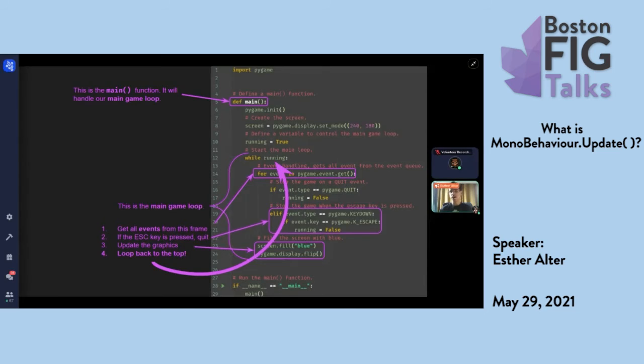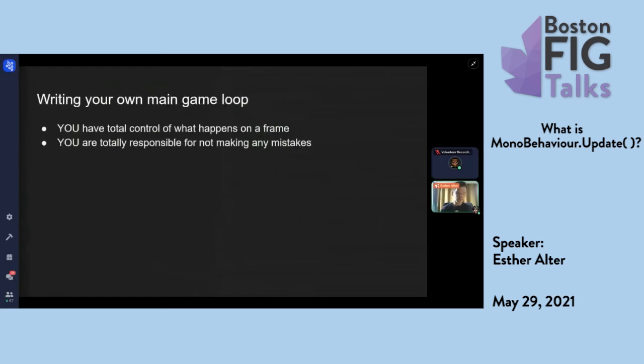So, a somewhat more complicated example. Here's the thing about writing these game loops. This is a very simple example. The good part about writing your own game loop is that you have complete control over what actually happens on a frame. So if you have lots and lots of entities or lots of complicated graphical states and, for rules reasons or performance reasons, you don't want to update some of them, you have total control over that.